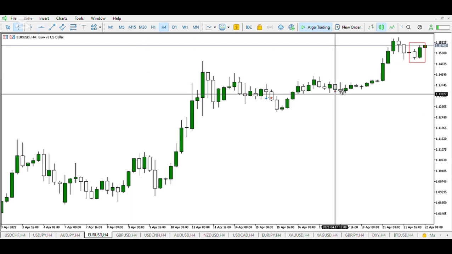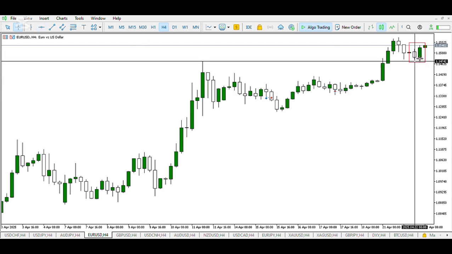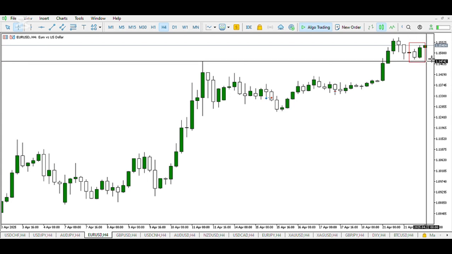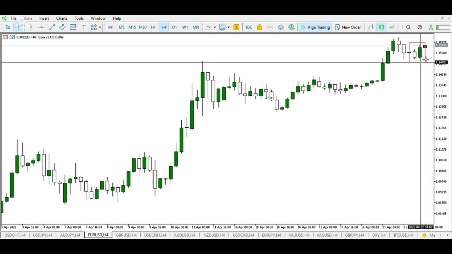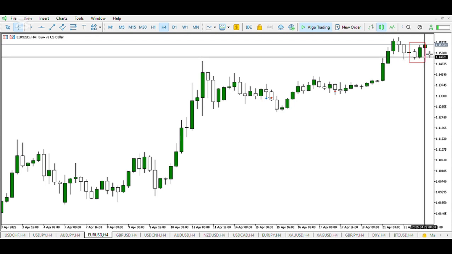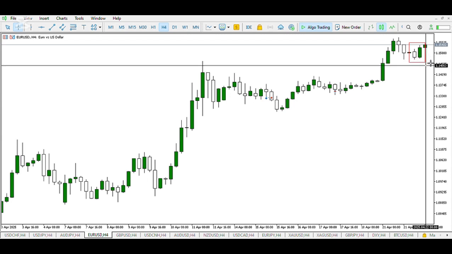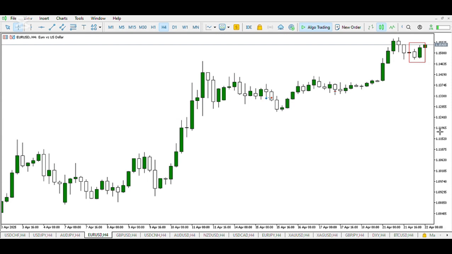On EURUSD, at the opening of the Asian session, we can see the sellers creating an accumulation here. However, there is no manipulation, so we do not expect a strong support around this area. If price moves to the low of the day, we can expect it to be broken. However, we expect a buy to sell, and if a buy to sell is to occur at the opening of the London session, we want to see manipulation of more buyers to the upside, then price coming down and closing as a bearish candle, breaking the low of the day, breaking the low of yesterday. Then we can conclude that the euro will weaken against the US dollar.